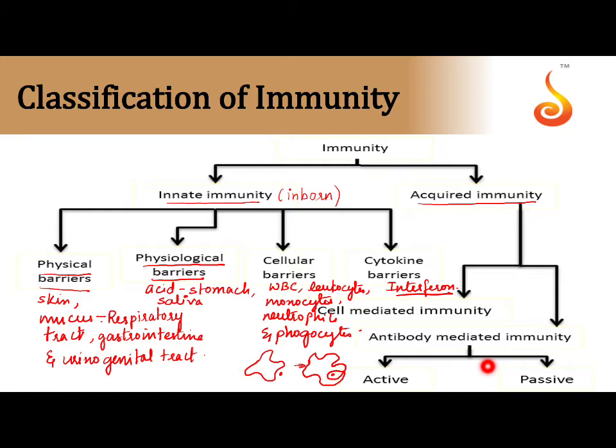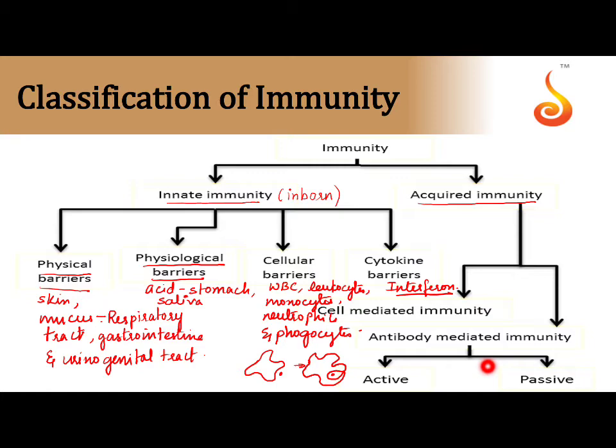So, if the entire body has to survive, the virus affected cell synthesizes certain chemicals which kill itself. It is more like a suicidal thing. When the cell itself gets killed, the virus inside that cell also gets killed. So, this way we have physical, physiological, cellular and cytokine barriers under innate immunity.